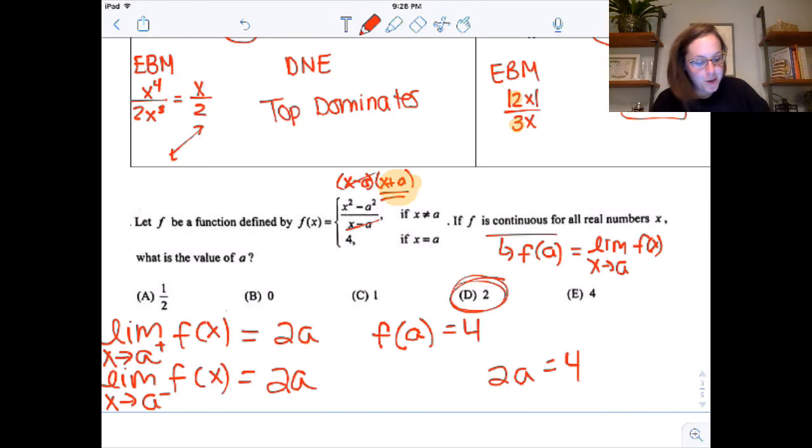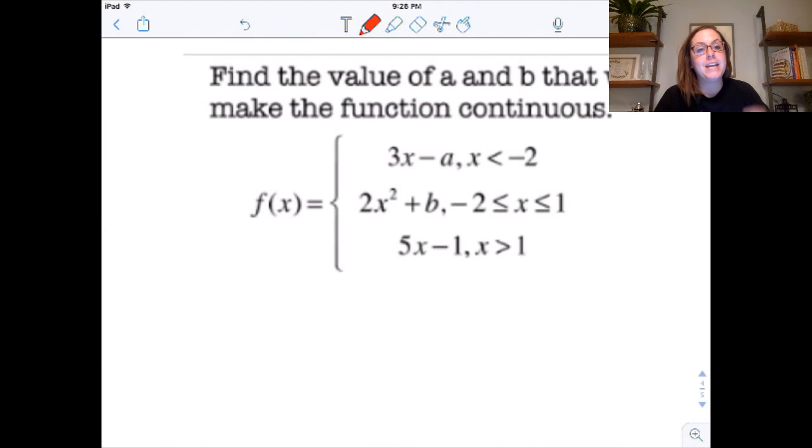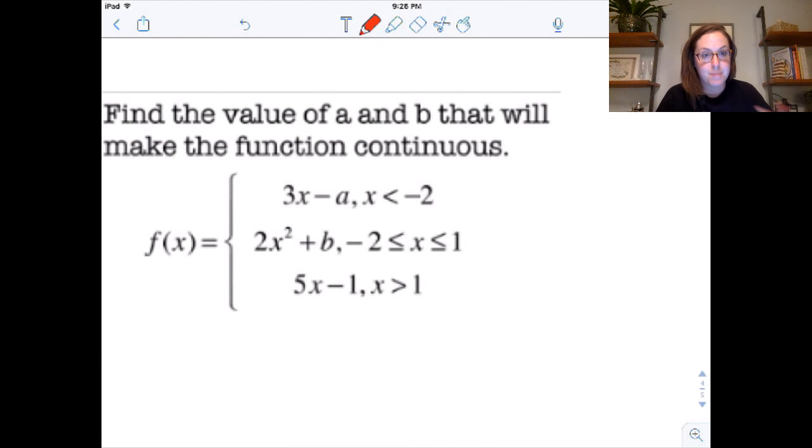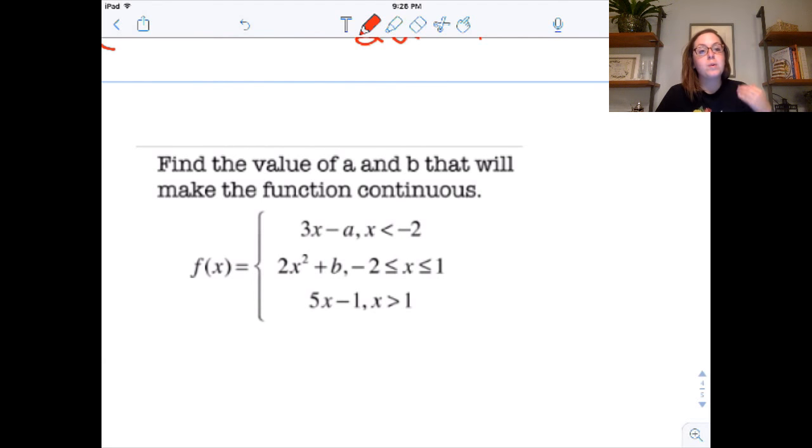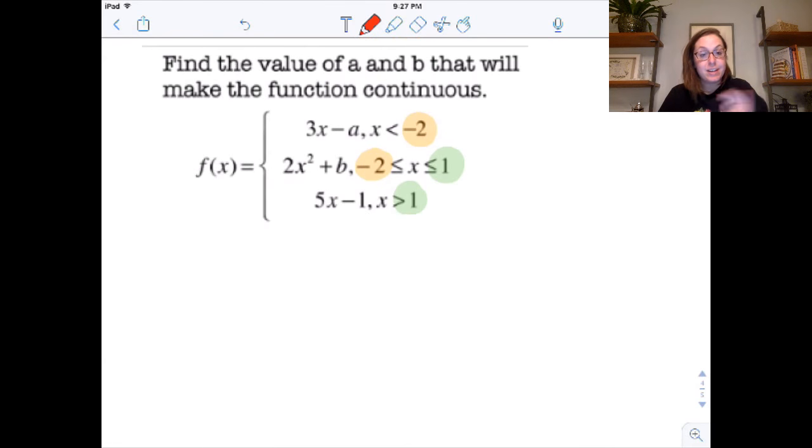Okay, let's go to the next one. A little more complicated. Now I'm giving you a system, right? I'm giving you 2 variables. So, same idea. What we need to think about is, well, where might this not be continuous? The issues are going to come up where these meet. So at -2, they meet. And then the other issue is going to come up at 1, because that's where those 2 pieces meet. So let's consider those separately.